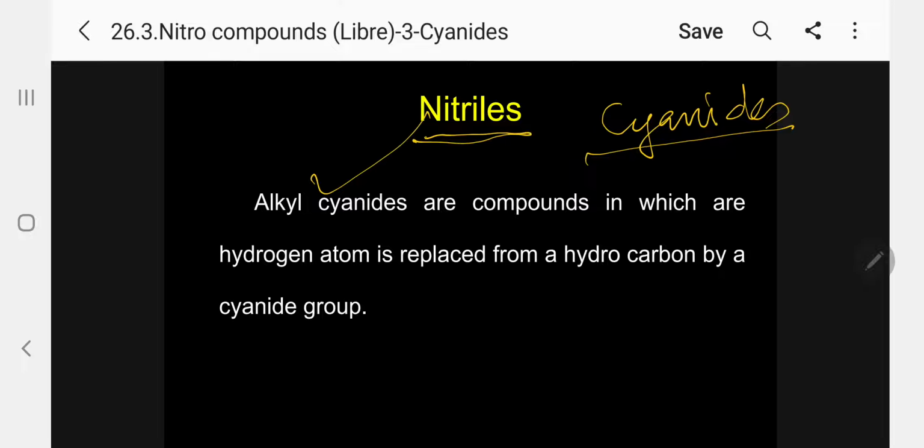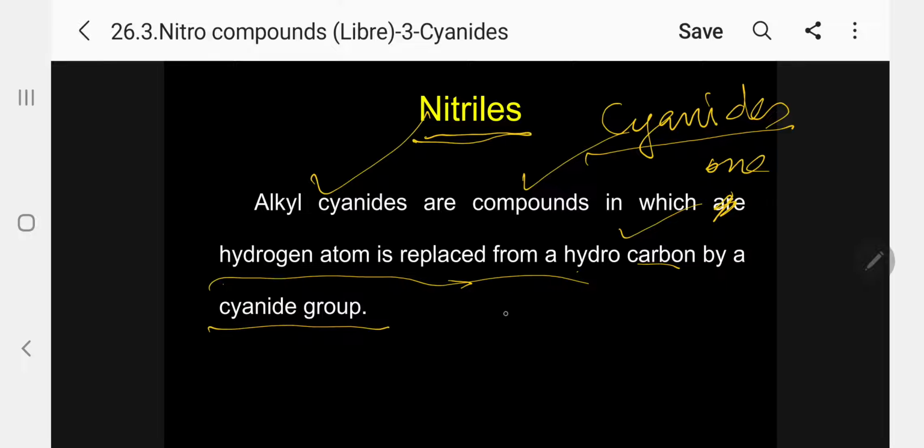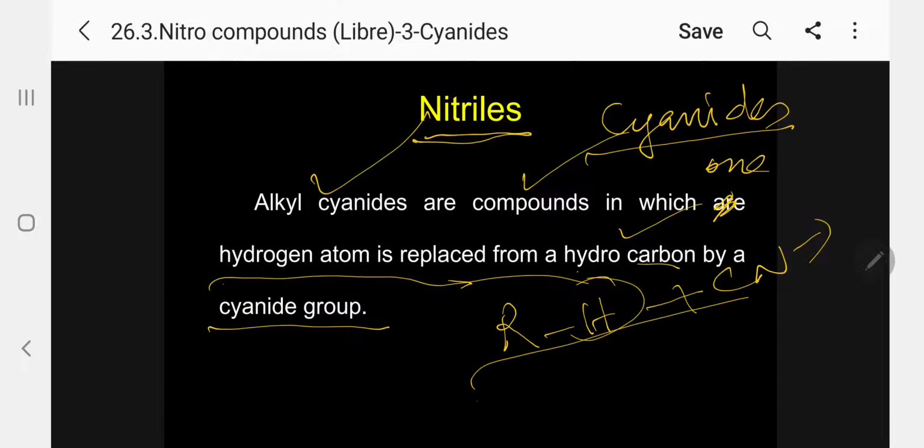Alkyl cyanides are compounds in which one hydrogen atom is replaced, kindly follow, from a hydrocarbon by a cyanide group. So there is a hydrocarbon, please follow, and this is substituted by a cyanide group. This is called alkyl cyanide.